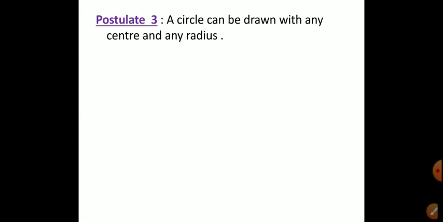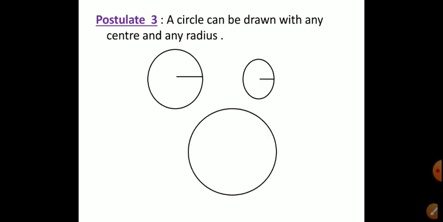A circle can be drawn with any center and any radius. Yes, we can draw a circle by taking any center and taking any radius. Okay, we can draw the circle with radius 5. All of you know how to draw the circle with radius 5, radius 2, radius 10 and so on. So look at here, this one is the circle and this is radius. Next is a small circle having some radius. This is also an example of a circle having some radius. So we can draw a circle with any center and any radius. So this is postulate number 3.